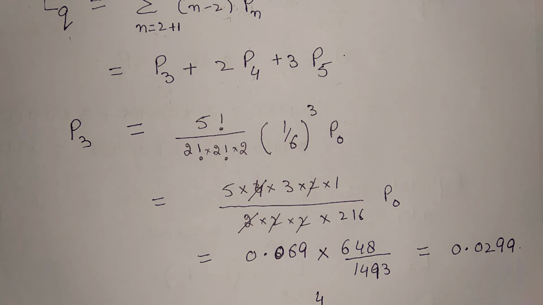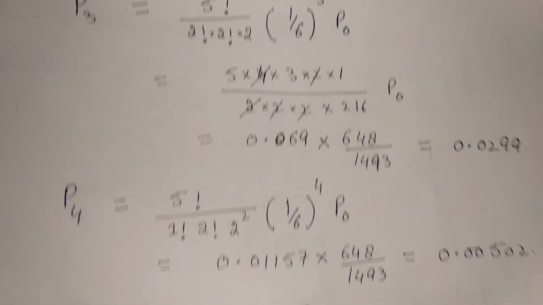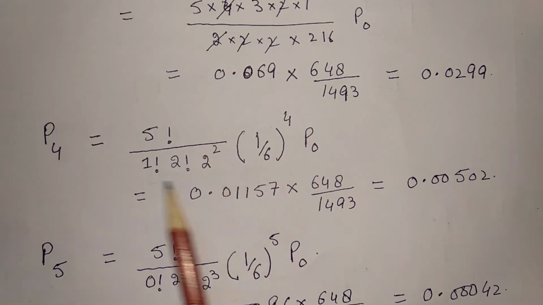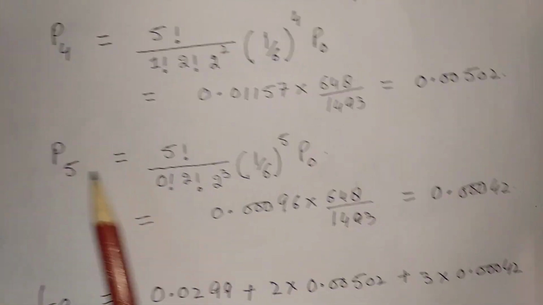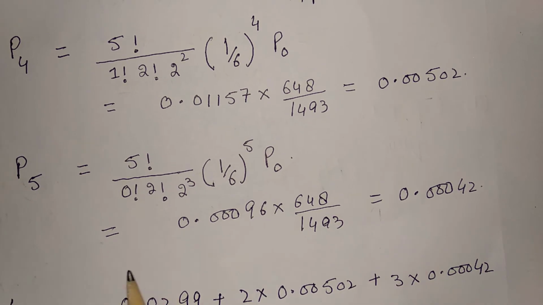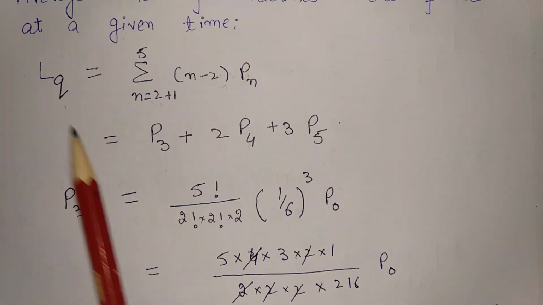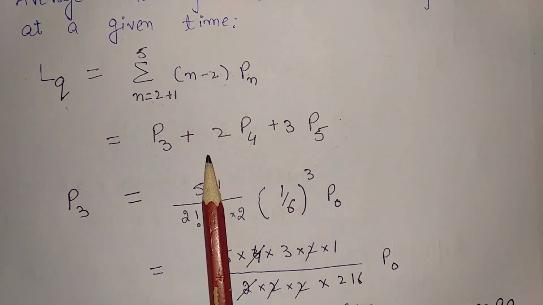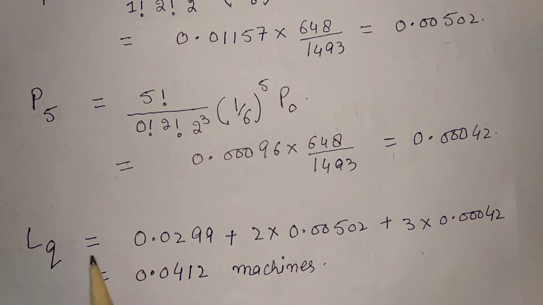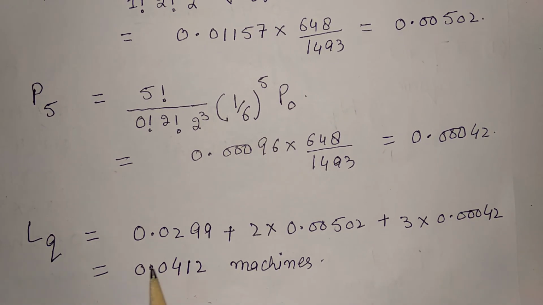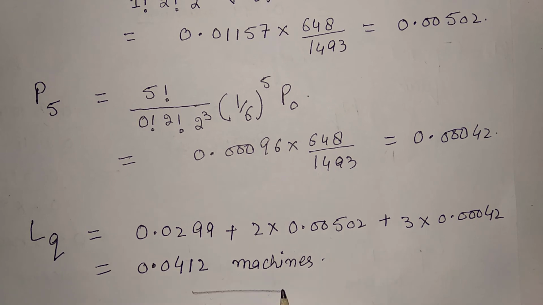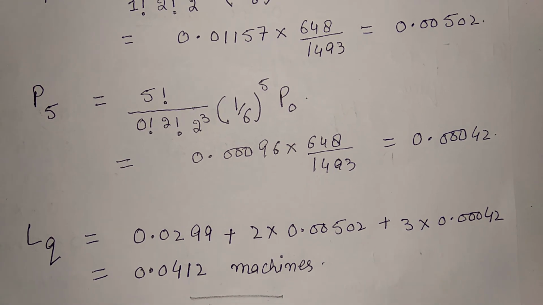Similarly I will calculate P4. This is P4, and similarly P5. Now after putting the values of P3, P4 and P5 here, I will get LQ is equal to 0.0412 machines. That is, the number of machines in the queue is 0.041 machines.